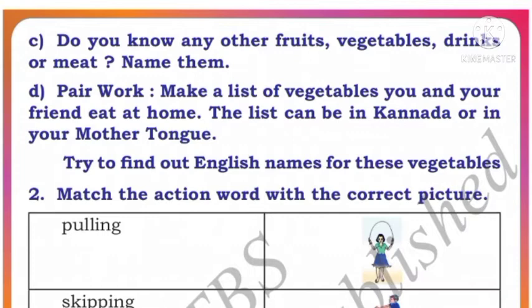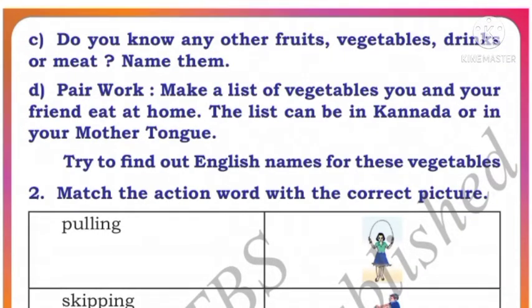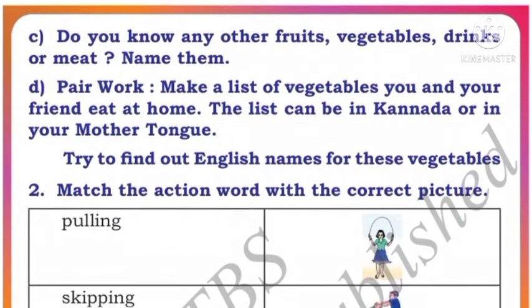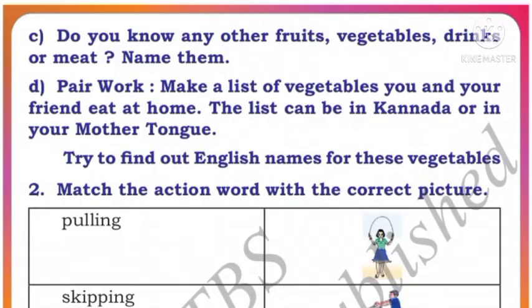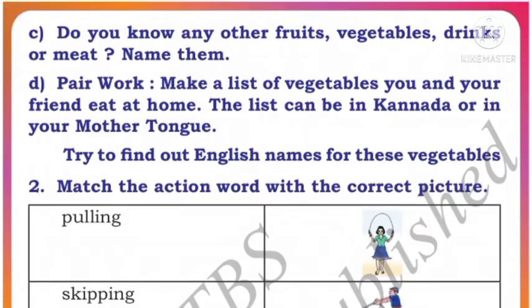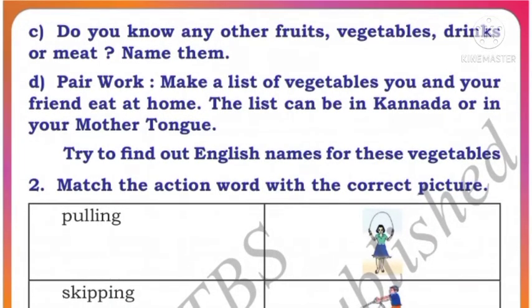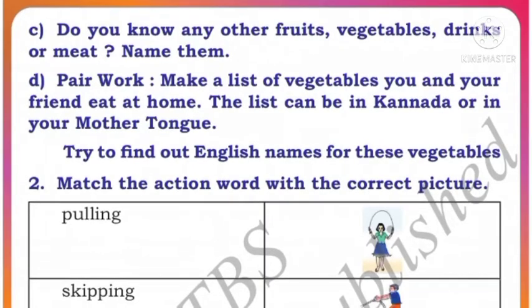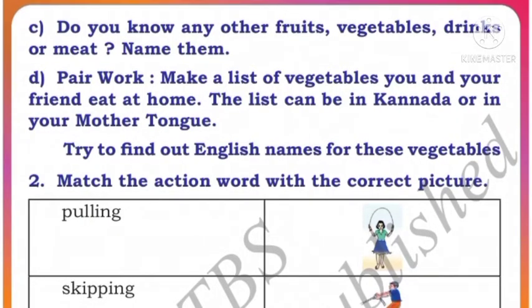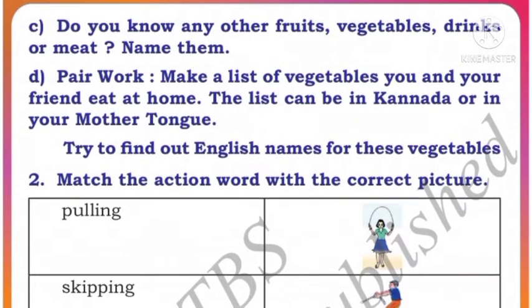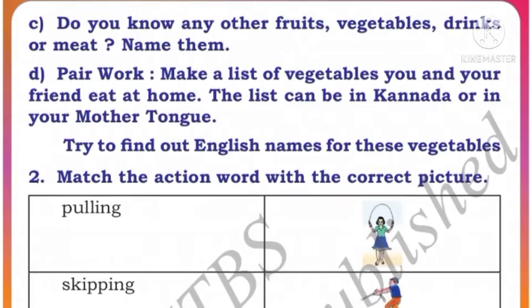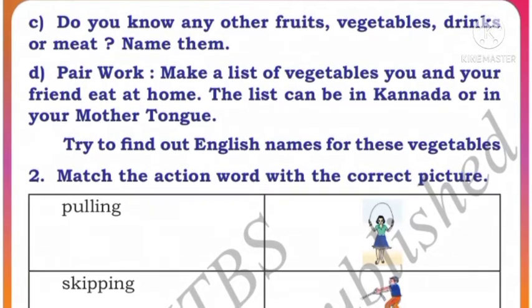Name them. Come on children, tell me the names of some of the fruits, vegetables and drinks. Here are different types of fruits. You can see apple, mango, banana, papaya, jackfruit, strawberry, watermelon, right? In vegetables, you can see potato, brinjal, tomato, cauliflower, lady's finger, carrot, radish, right? Drinks, what are the drinks you drink? Tea, coffee, milk, juice, right? Yes. Meat, which meats do you eat? We eat mutton, chicken, fish, right?